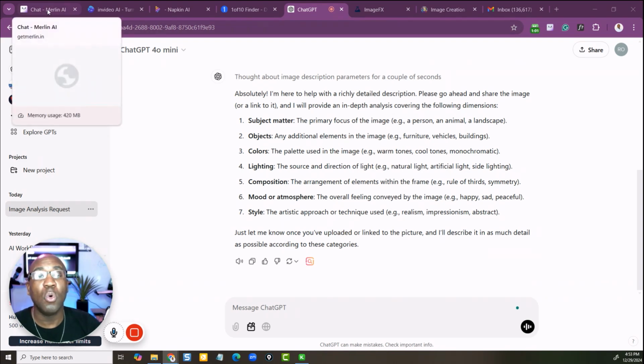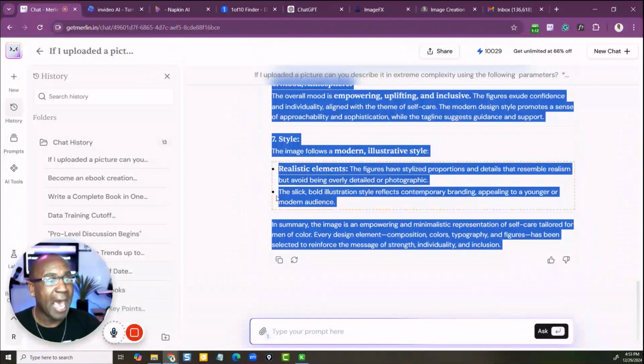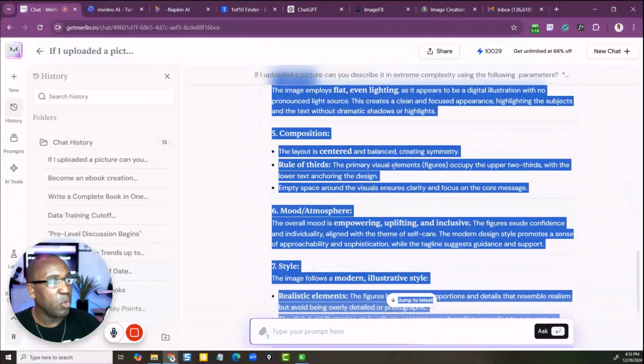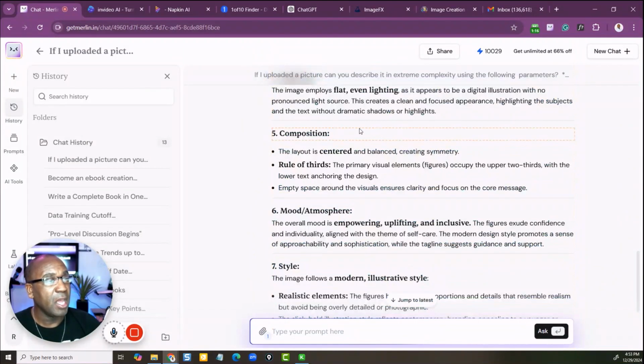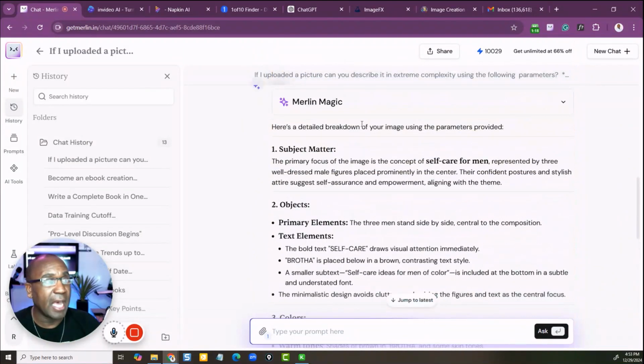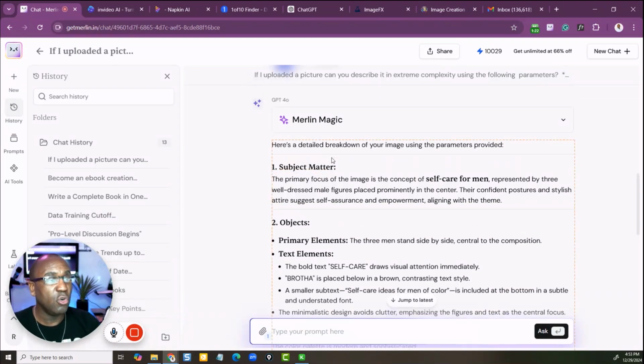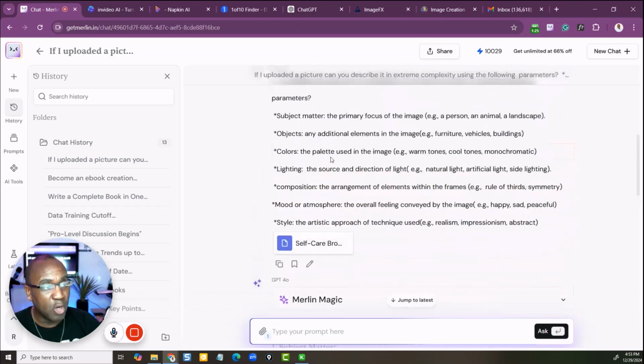So I went over to one of my other AIs, and this one is called Merlin. I'm going to leave information for you in the chat, or I'll leave it in the description field. All right, so take a look at this. I asked the same thing. I went over and said, hey, if I do basically the same thing as I asked ChatGPT to do, it says, well, sure, I can do the same thing. So I put it in right here.